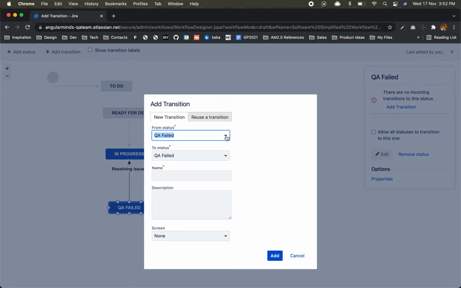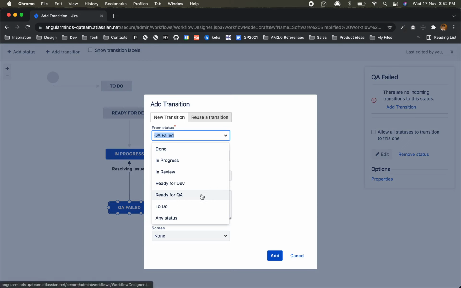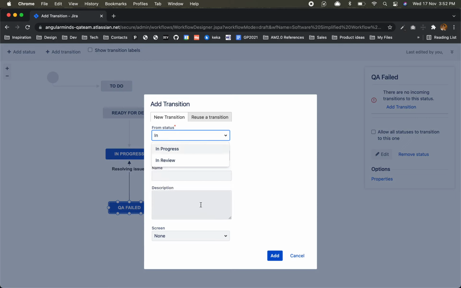Okay, in review to QA failed issues, bugs found.